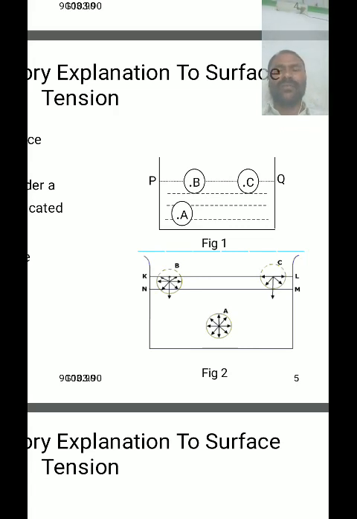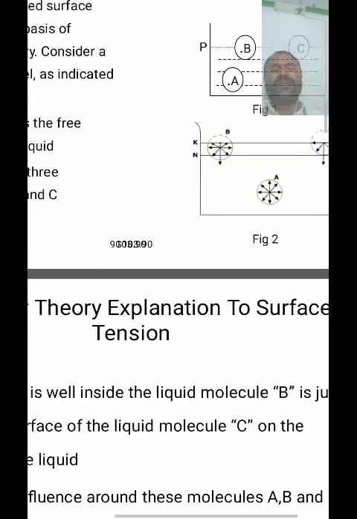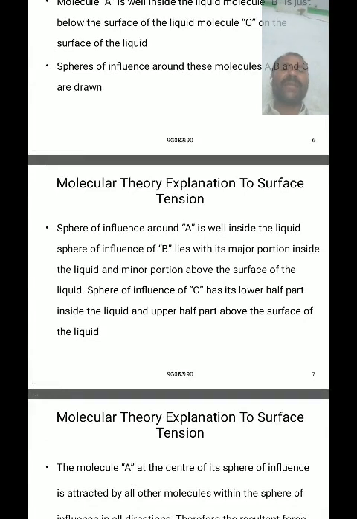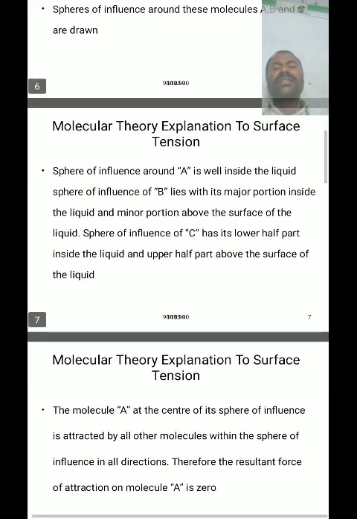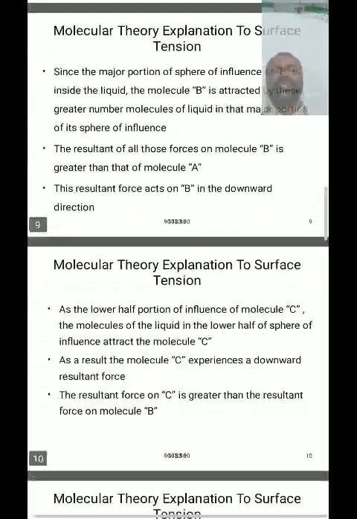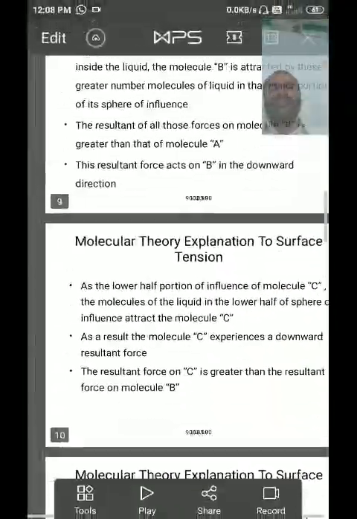Due to this resultant downward force, the whole sphere of influence of molecules A, B, C behaves as a stretched membrane, and they have to occupy a minimum surface area with respect to the surface of contact. That's why these spheres of influence behave as a stretched membrane inside the liquid due to the surface tension. This phenomenon is called surface tension.